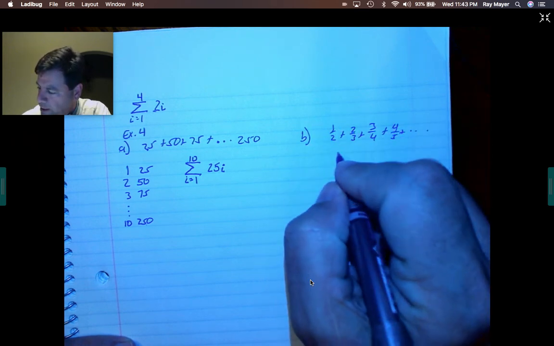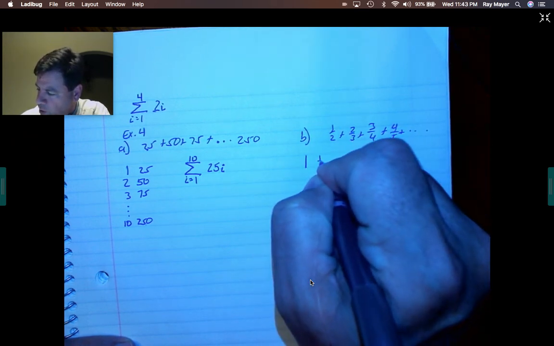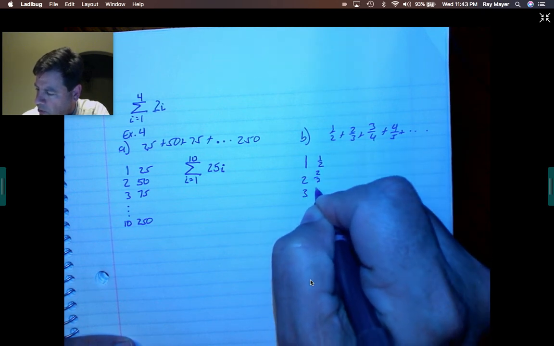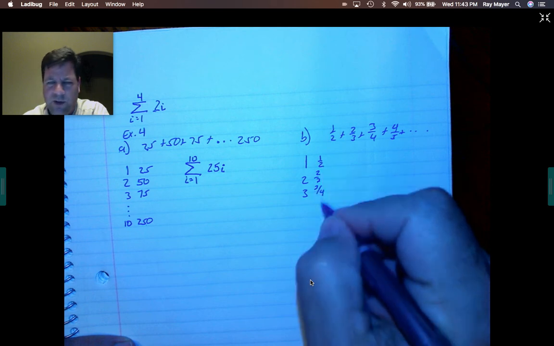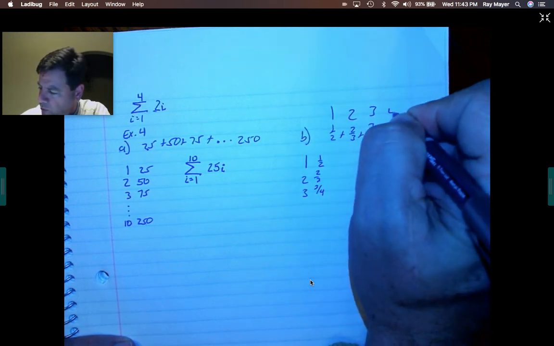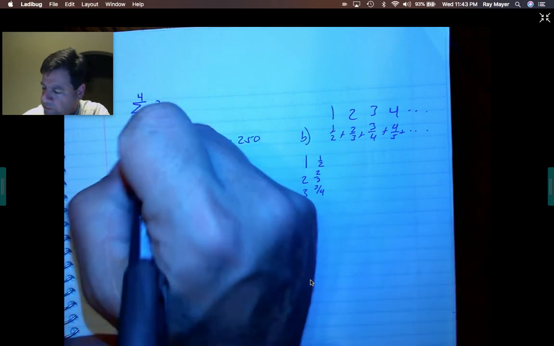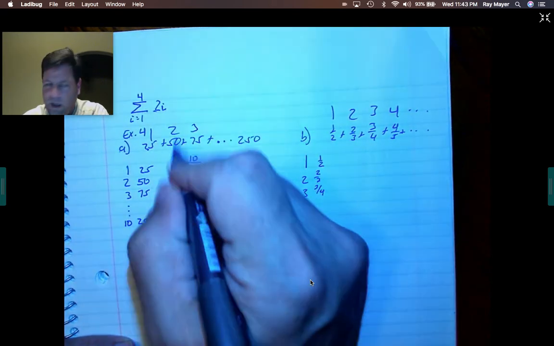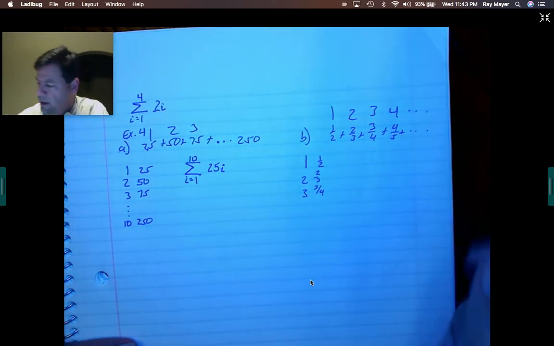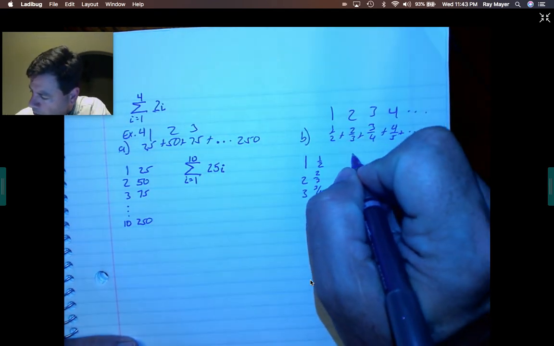Letter B. First term is 1/2, second term is 2/3, third term is 3/4. Sometimes you don't need to do this over here. You can probably see it. This is the first term, that's the second term, third term, fourth term. It's going on to infinity. Sometimes it's easier to put it right there than to make a list. Whatever you've got to do, guys. Summation notation.